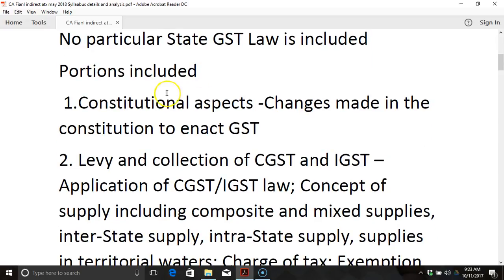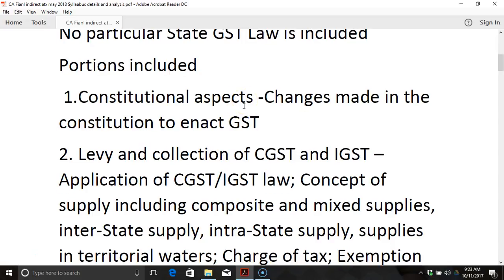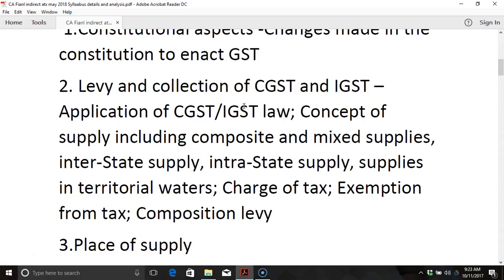The first is constitutional aspects. That is, before the enactment of GST, the government had made some amendments to the constitution. So the changes with regard to the constitution and the amendments related to GST enactment are discussed in the first chapter, and the relevant constitutional aspects are discussed. That is the first chapter. The second is levy and collection of CGST and IGST.